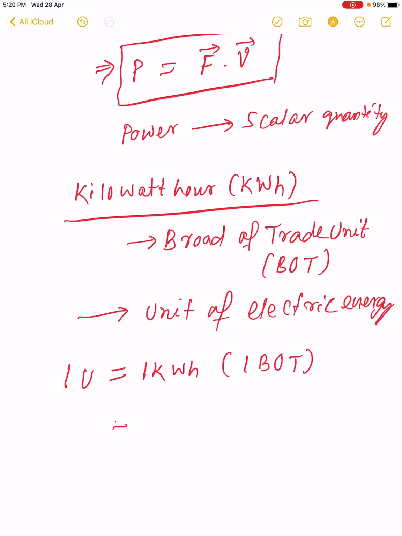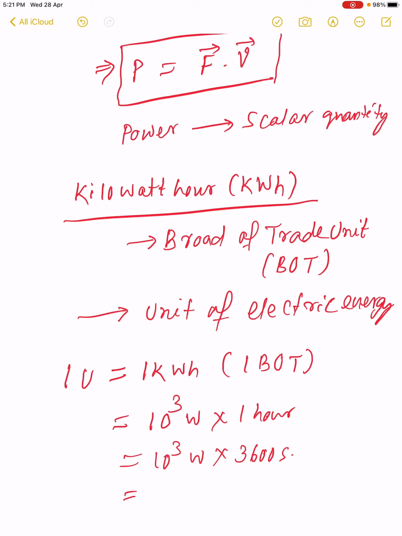1 kilowatt hour is 1 kilowatt into 1 hour. 1 kilowatt is 1000 watt into 1 hour. That is 10 to the power 3 watt into hour. 1 hour is 60 minutes, each minute 60 seconds, so 1 hour becomes 3600 seconds.